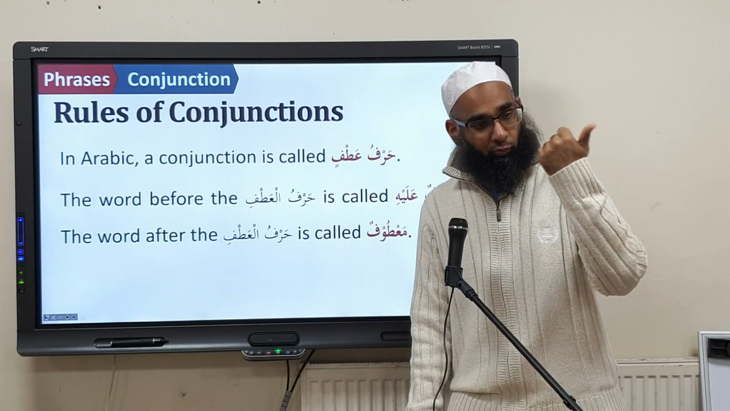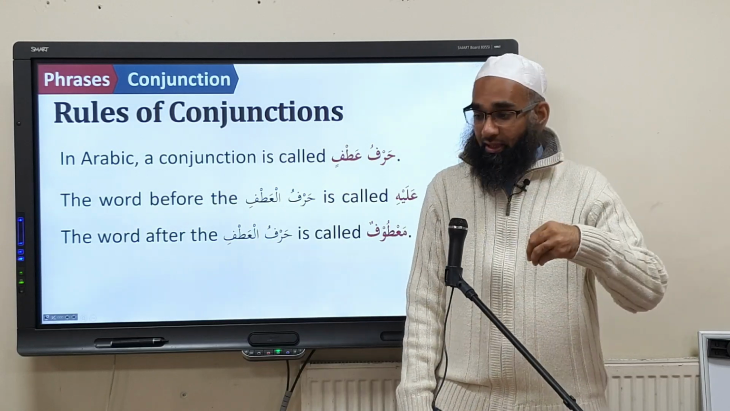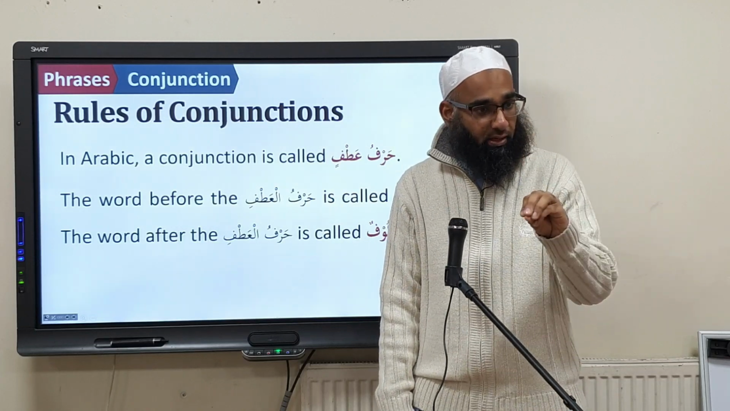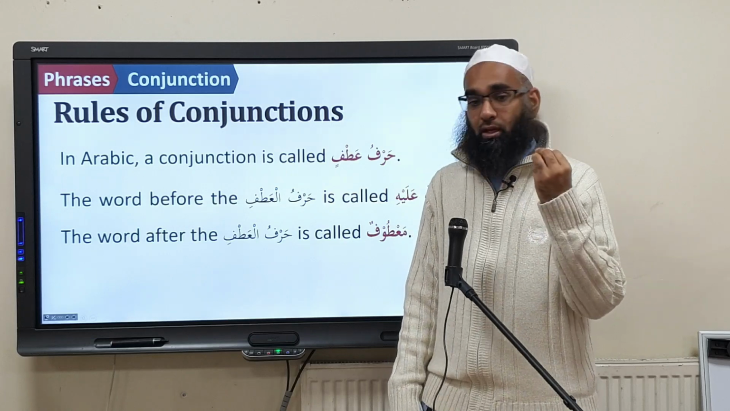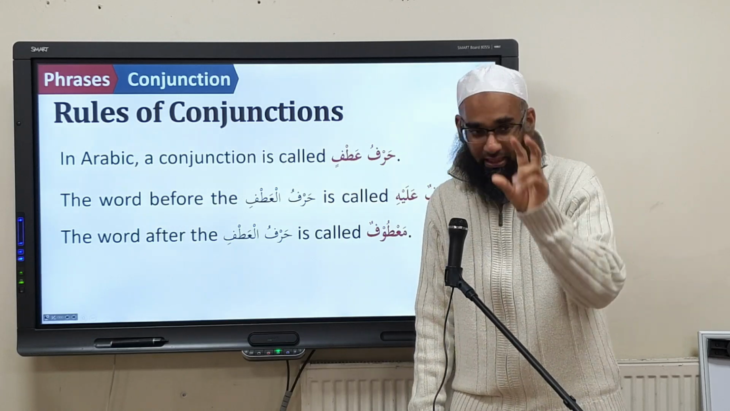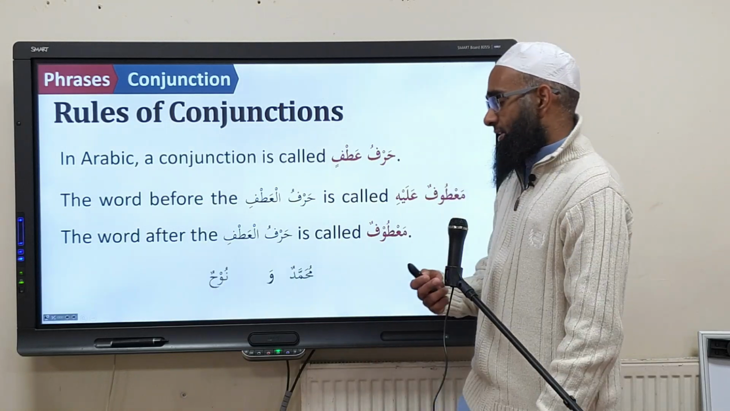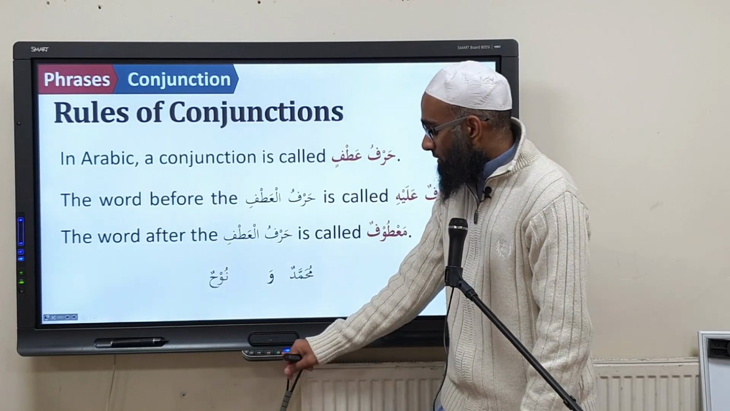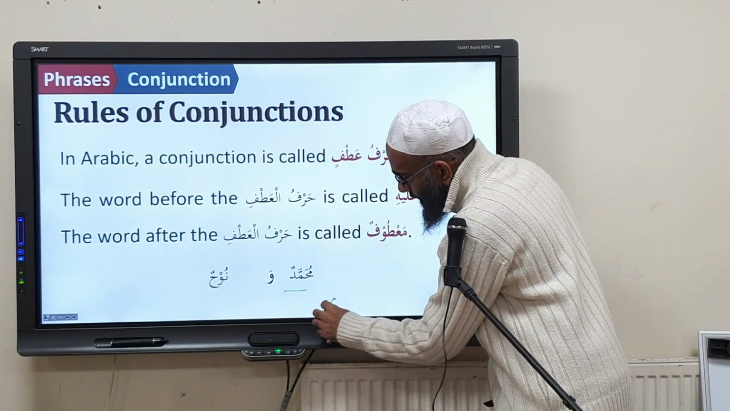So what do you have? Ma'tufun alayhi, then in between you have the harfu atfin, then you have the ma'tuf. Harfu atfin, ma'tufun alayhi, and ma'tuf. So let's look at it for example here. We have Muhammadun wa Nuhun. How do we label this? What's Muhammadun going to be called? Ma'tufun alayhi.